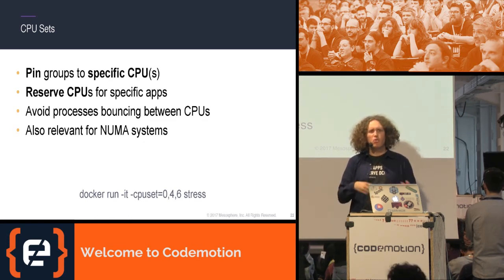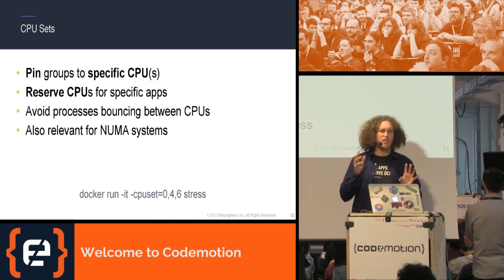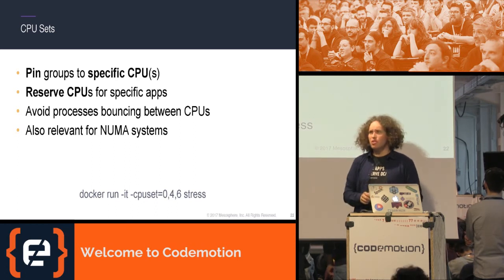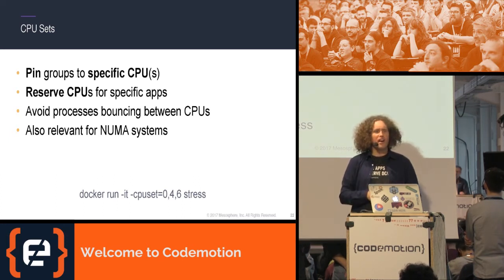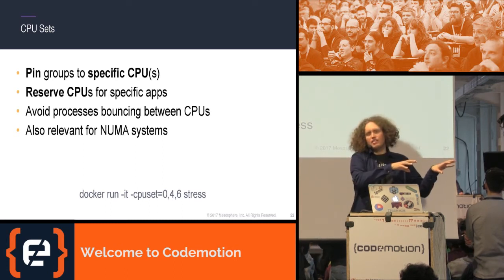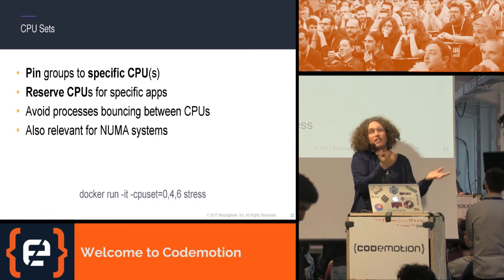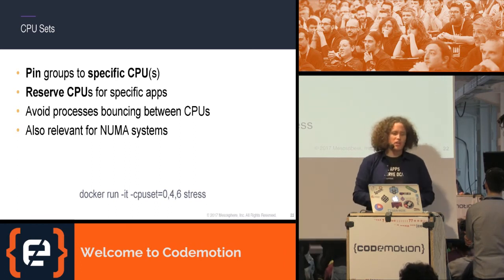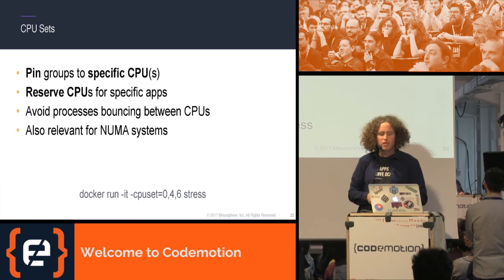There's also a paper by Google who basically say you should only in very rare circumstances use CPU sets, and those rare circumstances are if you experience heavy bouncing between two CPUs, then you might actually want to bind it to a specific one, or if you have a really deep or variant NUMA architecture, so non-uniform memory access, where you want to group all CPUs together who can access the same memory region in an efficient manner. So those are typical use cases when I would use CPU sets.